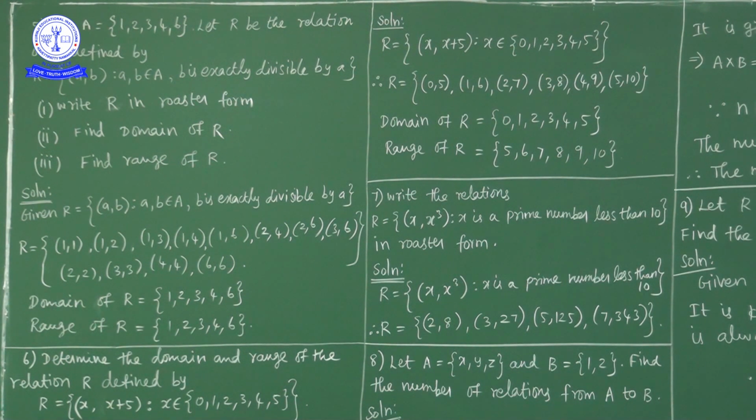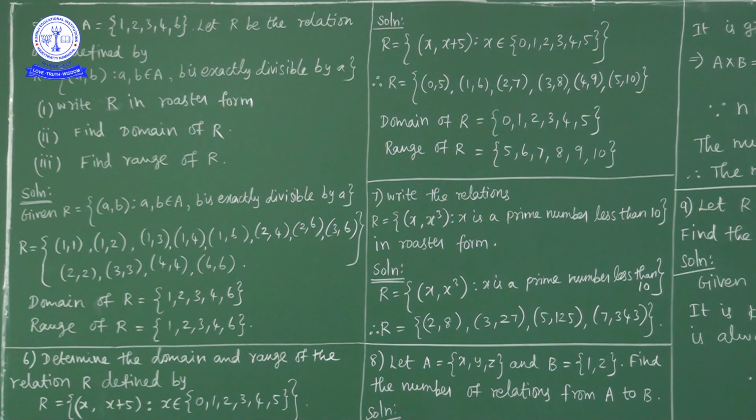Next, 1 divides every number. So (1, 2) belongs to this relation because 2 is divisible by 1. Every number is divisible by 1, so (1, 2) belongs to this relation, (1, 3) belongs, (1, 4) belongs, and (1, 6) belongs to this relation.